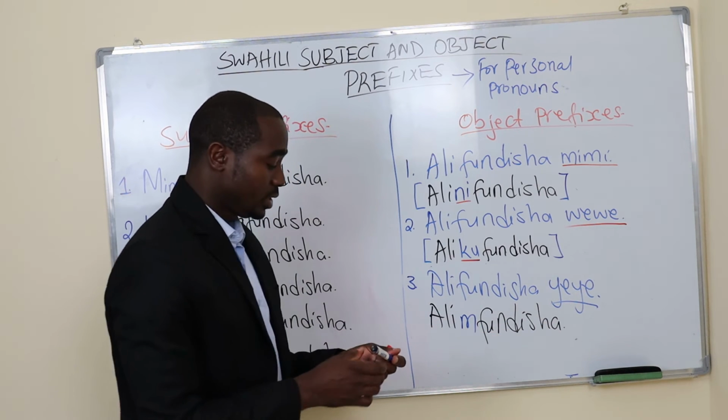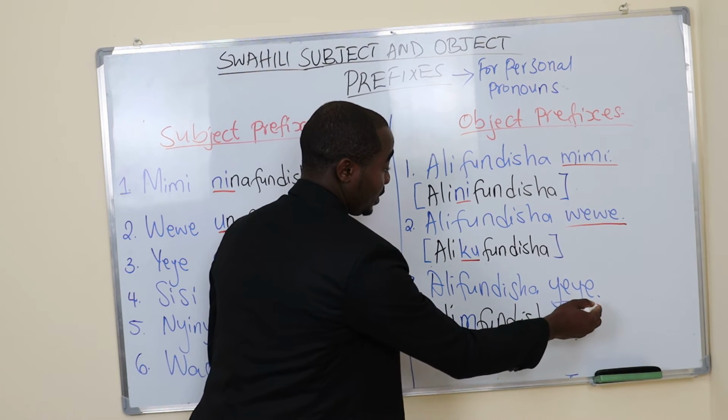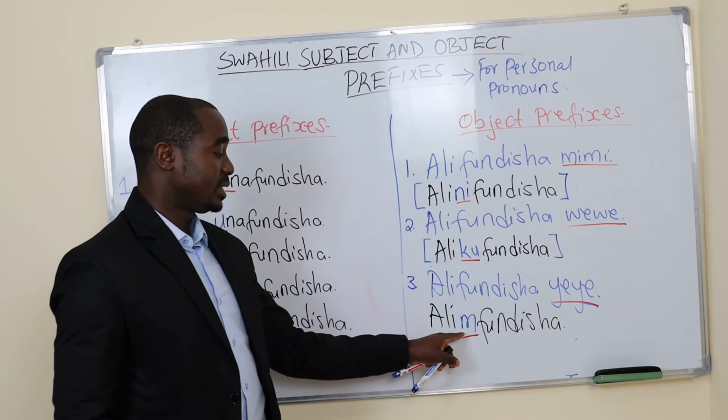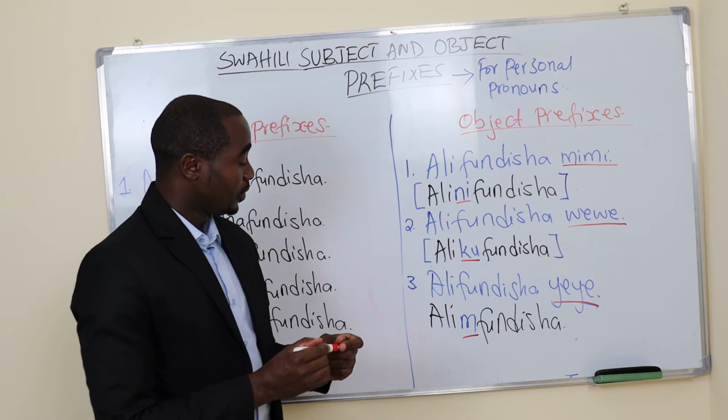This is he taught him or her. This yeye has been represented by m in this sentence. Alimfundisha, he taught him or her.